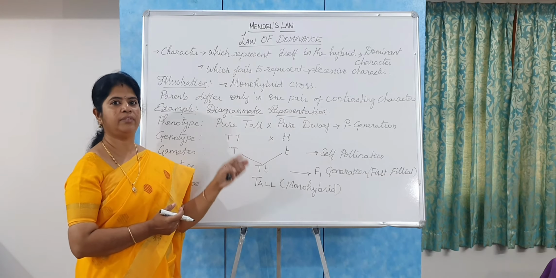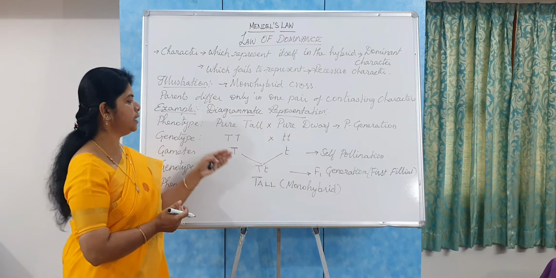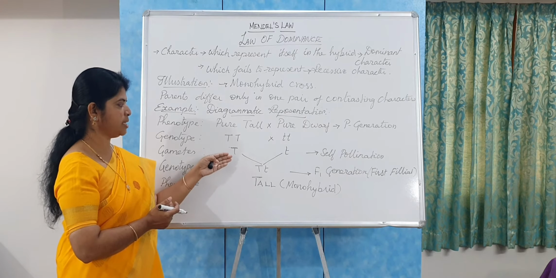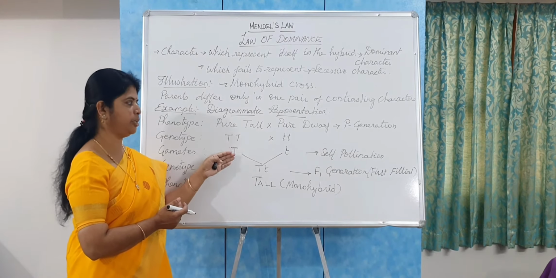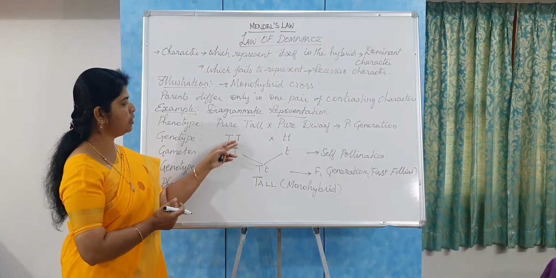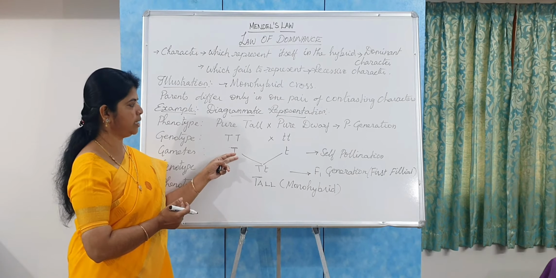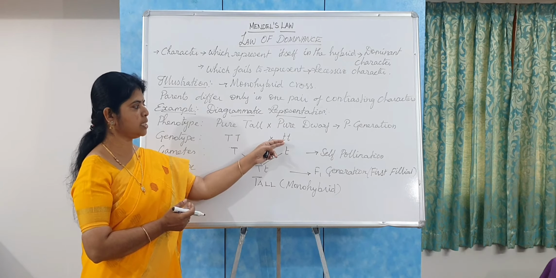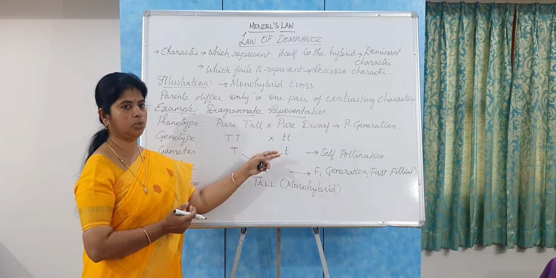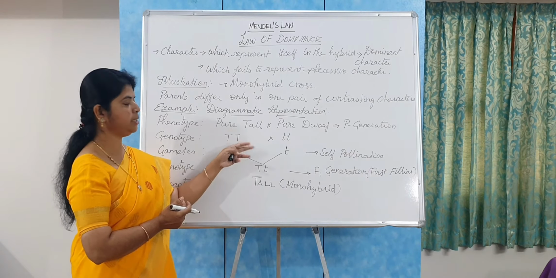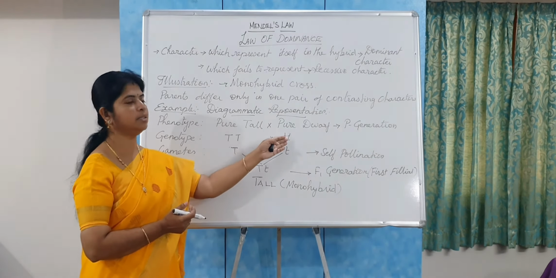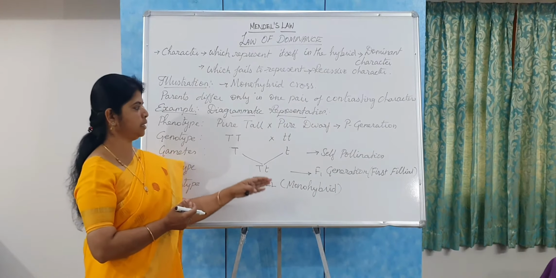So in all living organisms, the genes are present in the gametes in the haploid condition only. In the pair of dominance, only one dominant gene enters into one gamete, and in the pair of recessivity, one recessive gene enters into one gamete; the other dominant gene enters into a different gamete, and the other recessive gene enters into a different gamete.